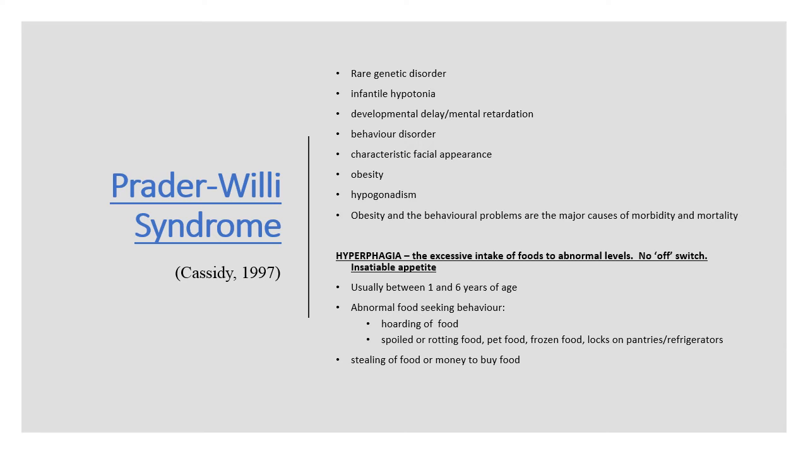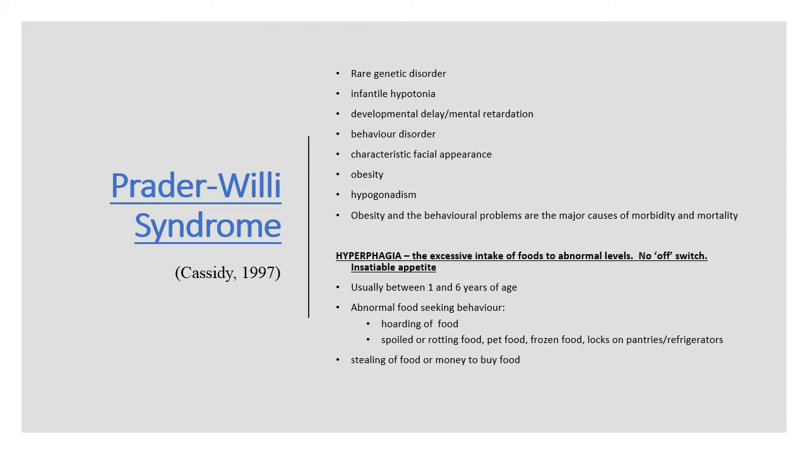Prader-Willi syndrome is perhaps one of the best known syndromes connected with excessive Ghrelin secretion. It's a rare genetic disorder that appears from birth. It begins with infantile hypotonia and developmental delay and can lead to mental retardation and behavioral disorders. It tends to lead to a high level of obesity and presents itself between 1 to 6 years of age.